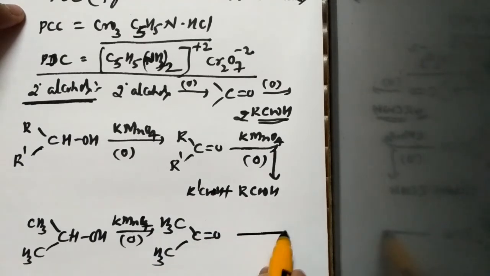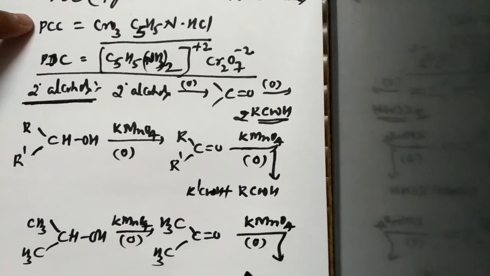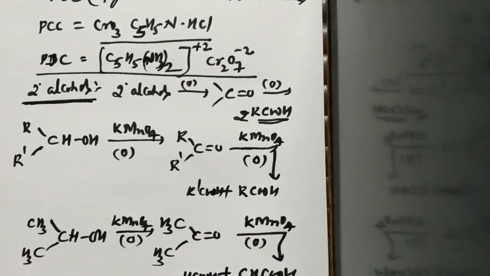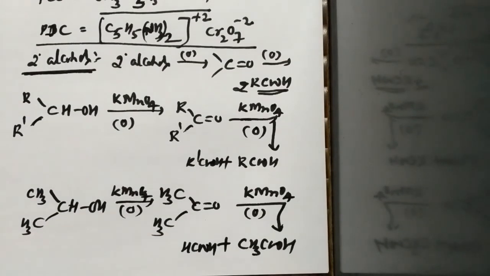Further, this acetone is again subjected to oxidation by using KMnO4 solution, so that we get CH3COOH, which is nothing but acetic acid. Along with this acetic acid, we are going to get formic acid. So acetic acid and formic acid are the two major carboxylic acids which are obtained when acetone is subjected to oxidation.